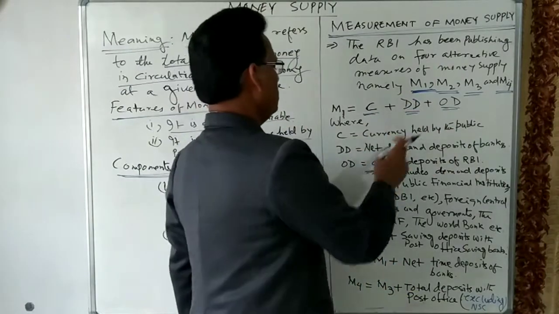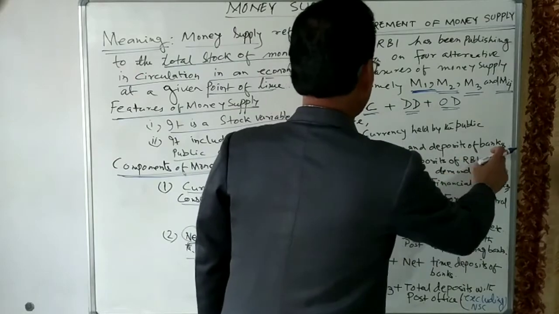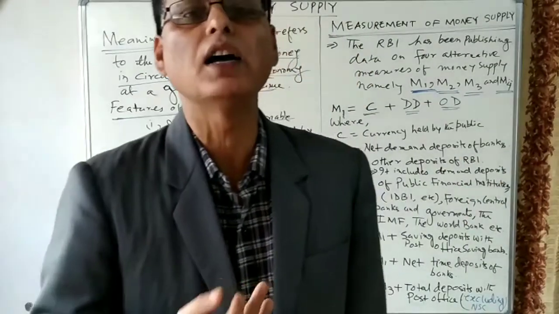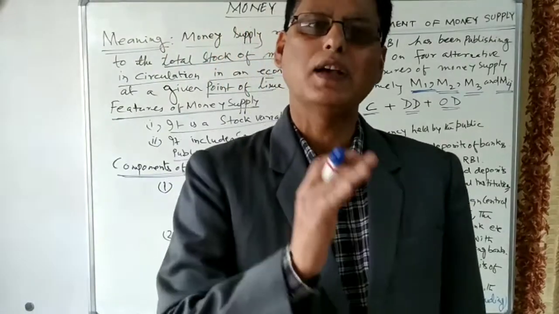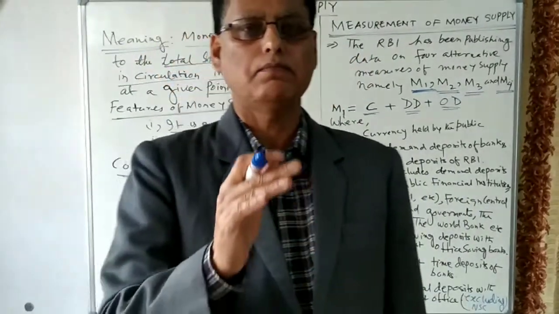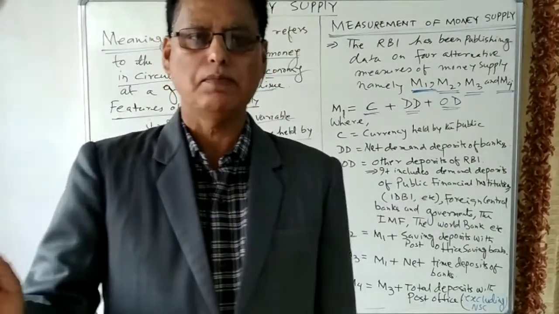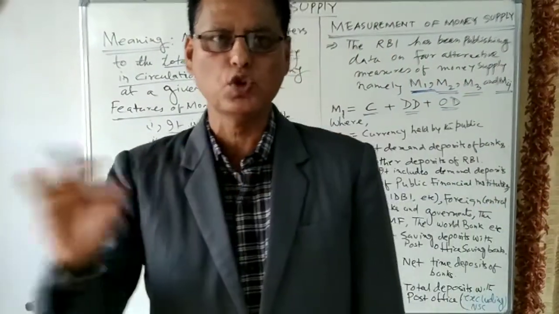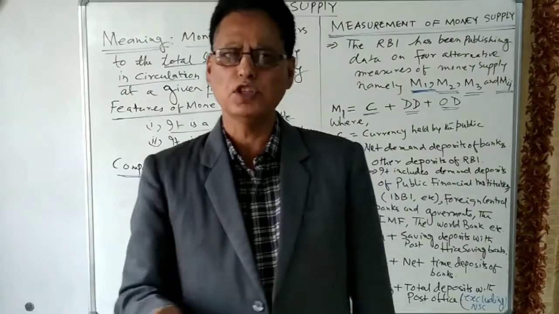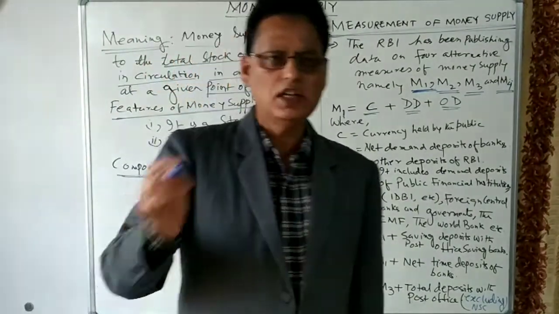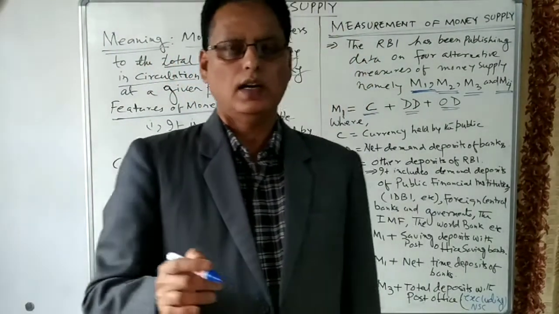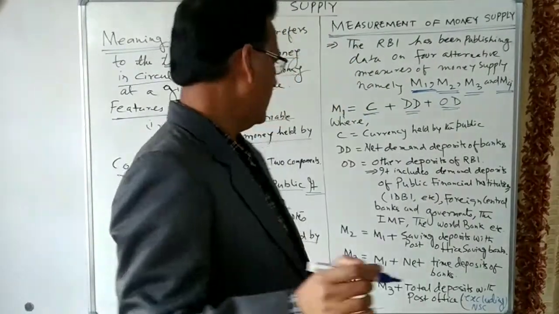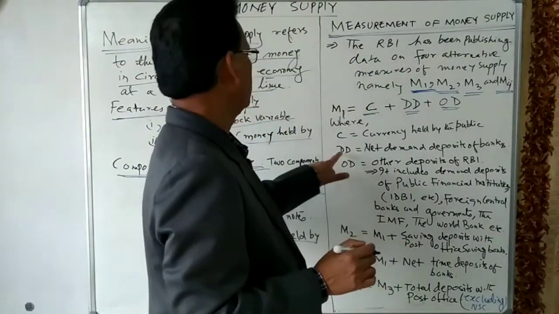Then DD. DD means net demand deposits of banks. Net means we have to exclude the interbank deposits, meaning one bank depositing money in another bank. Those deposits are excluded, but the deposits made by the public, either into the current account or into the savings account, are included in the DD, demand deposits.